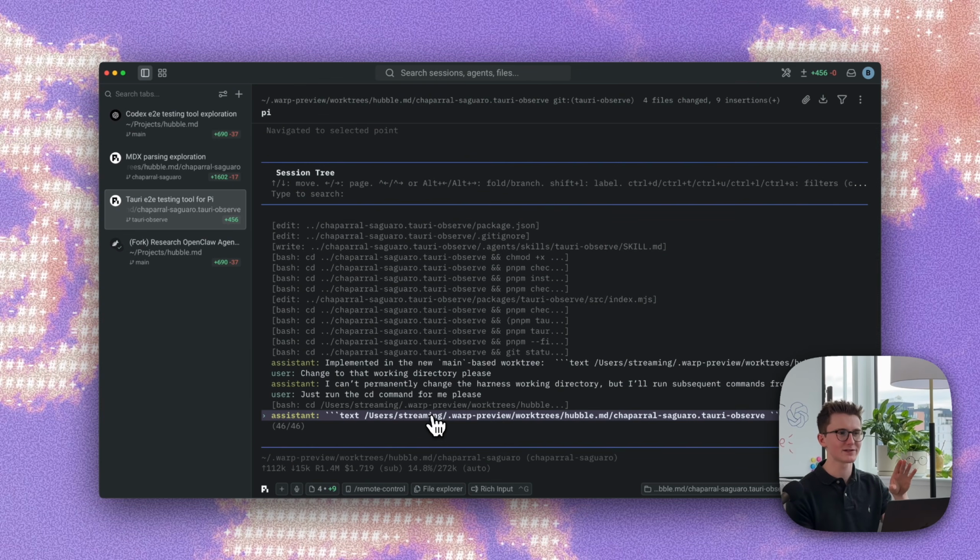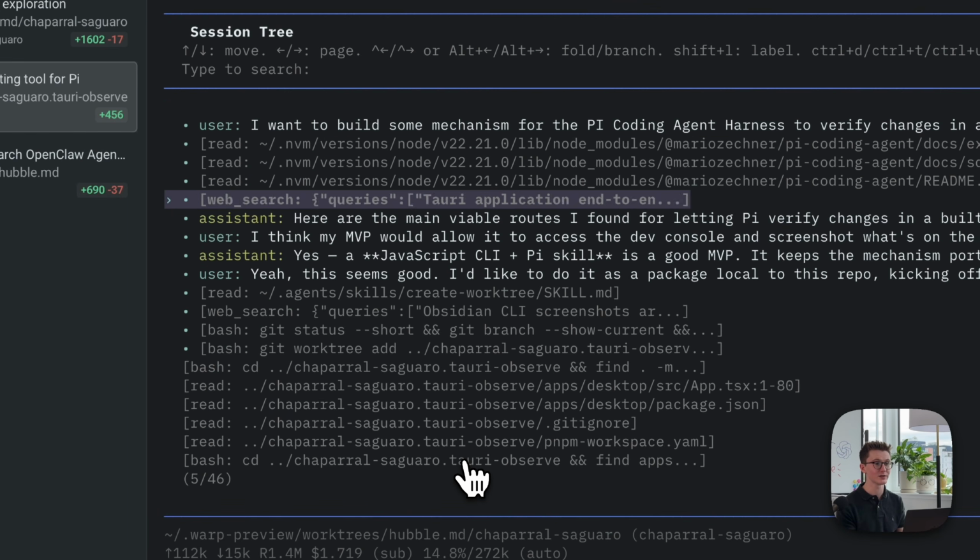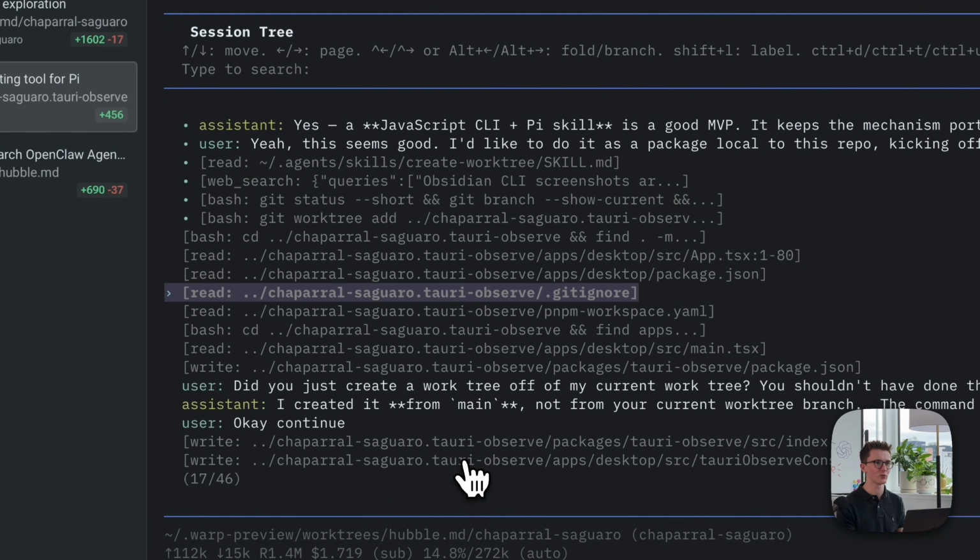Another cool aspect is how you can roll back to tool calls as well as agent prompts. I've started using this whenever I need to debug sort of the meta behavior of an agent, like when it makes a tool call that's confusing. Maybe it was trying to do a curl and I realized, oh, we don't have the web search extension installed. Let me go set that up. Or in this conversation, where it reached for my create work tree skill, and it created a work tree off of a directory that I did not expect.